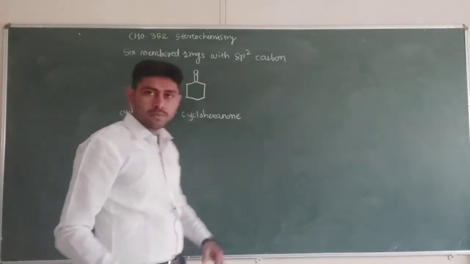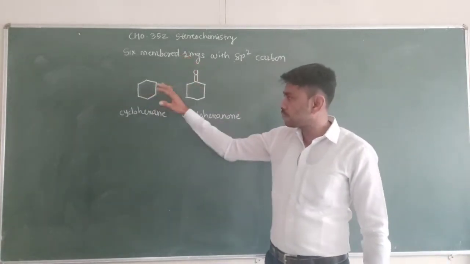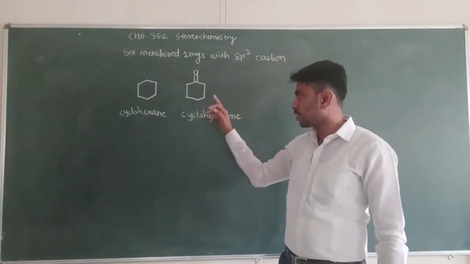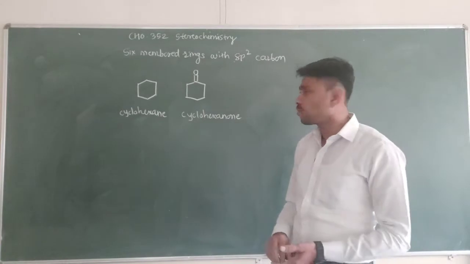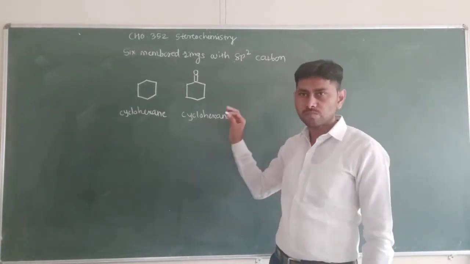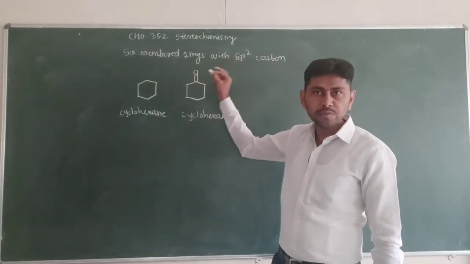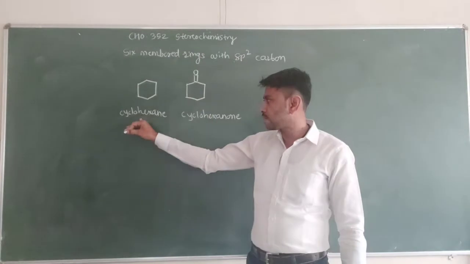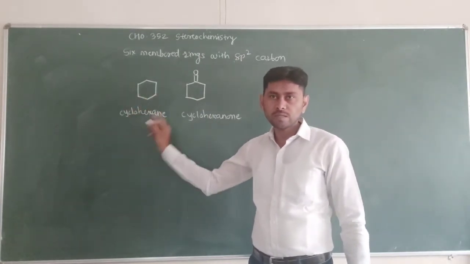So there are some conformational changes, some stabilization effects. All these effects we have to study in these 6-membered rings with sp2 carbon. Here the most extensively studied example is cyclohexanone, in which one of the carbons is sp2 hybridized and the other carbons are sp3 hybridized, in comparison with cyclohexane where all the carbons are sp3 hybridized.